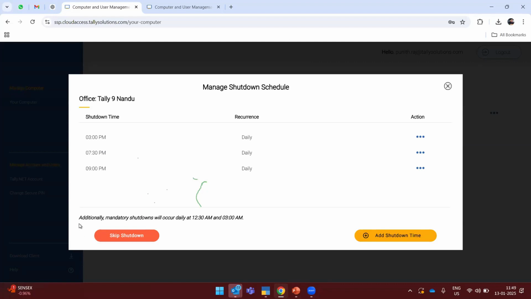They have clearly written that additionally the mandatory shutdown will occur at 12:30 a.m. and 3 a.m. If the user is working at 12:30, he will get a pop-up that the system will shut down in 30 minutes or 15 minutes. The user will get an option to skip or okay. If the user wants to skip it for 1 hour, he can skip it. If the user agrees to the shutdown, you can also click OK. If you have not done anything, the system will recognize that you have agreed for the shutdown and it will shut down the system at the dedicated time.